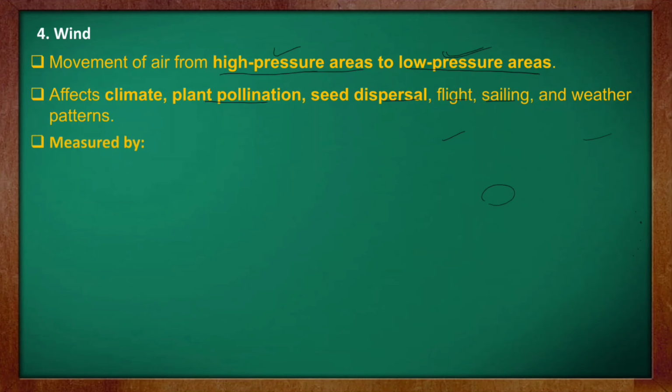This is measured by a wind vane. Through a wind vane we can measure the direction of the wind. Another instrument is the anemometer, which measures the speed of the wind. Don't get confused: wind vane, direction of the wind; anemometer, speed of the wind, how much speed there is, in kilometers per hour.